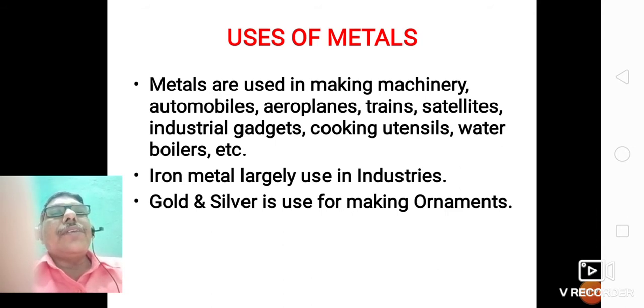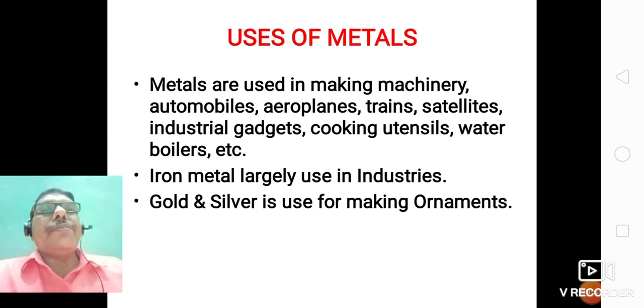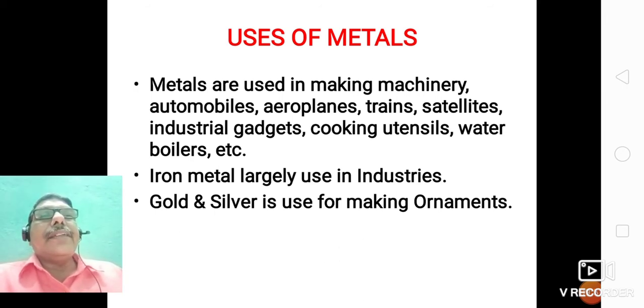Then uses of metals. Metals are used in making machinery, automobiles, aeroplanes, trains, satellites, industrial gadgets, cooking utensils, water boilers, and so many more. All of you know that in our daily life we use metals on a large scale. Metals, especially iron, are largely used in industries.